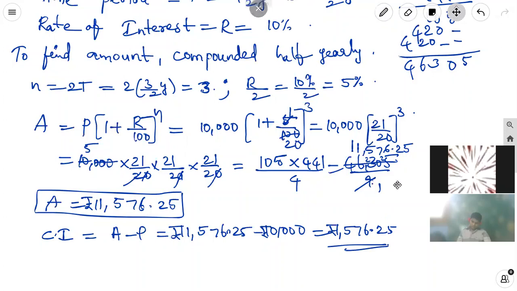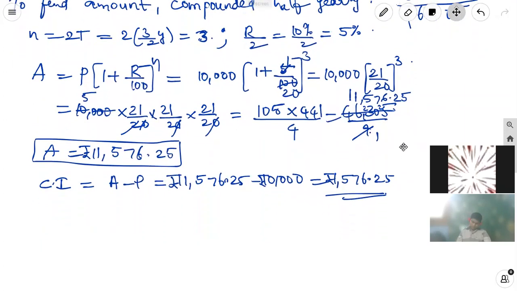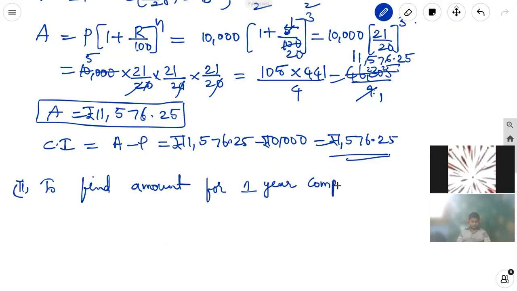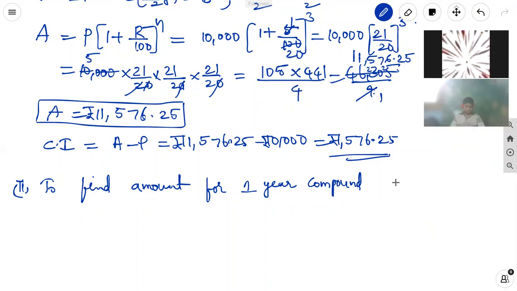Now, in the second case, we calculate the amount for 1 year compounded annually. Why? Because 1.5 years is there. First, we take the amount for 1 year compounded annually.